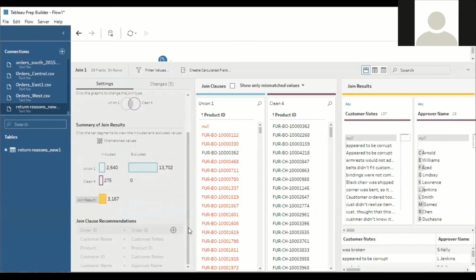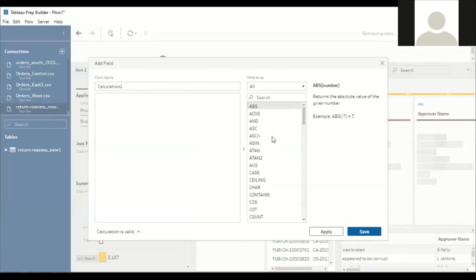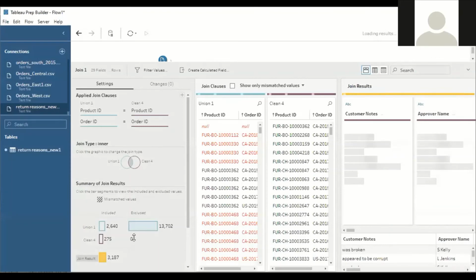So we can perform the join operation on order ID and order ID, but before that, we have to change the method of joining here. Since I'm performing an inner join operation, you can have a look at this. Yeah, I'm performing inner join operation here.